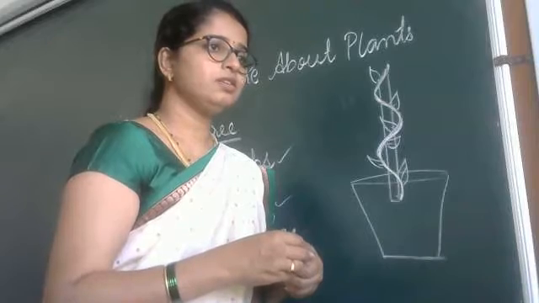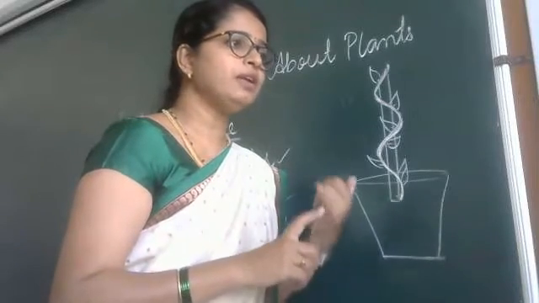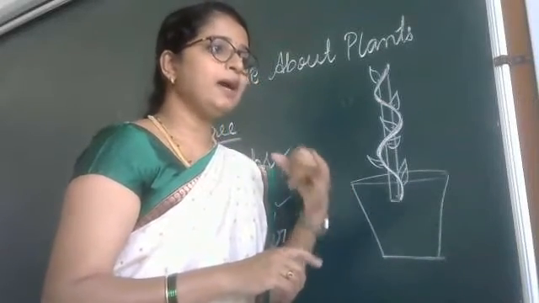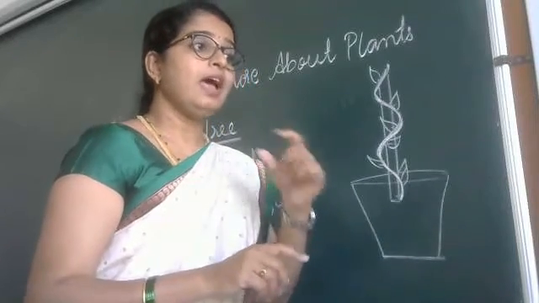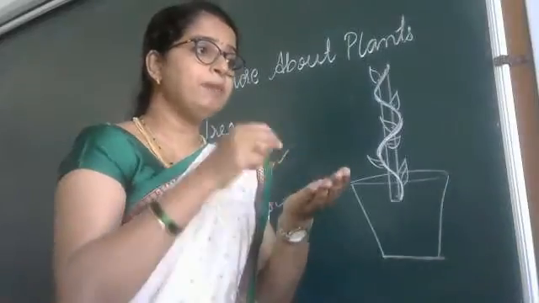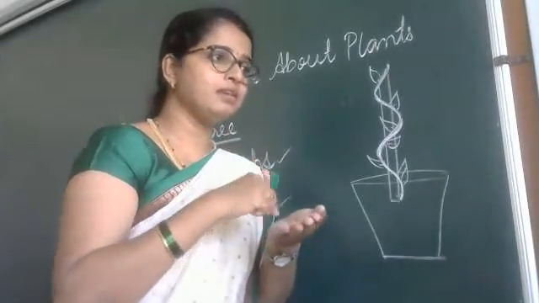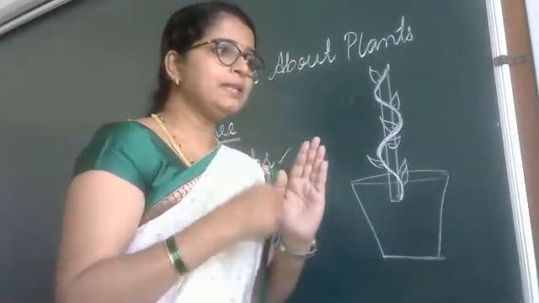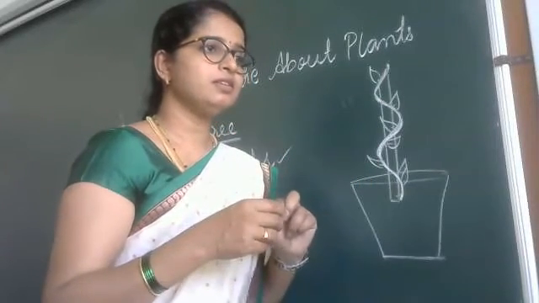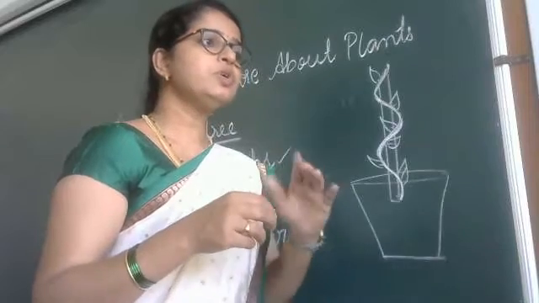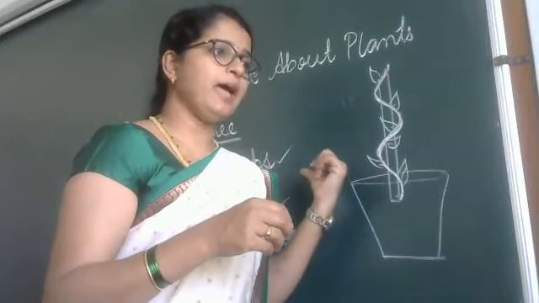Understood? The best example for climbers is money plant. Yes, you can see money plant. And one more leaf is there. See, we eat paan, do you know? Have you ever seen how the plant of the paan leaf grows? It also comes in the category of climbers.